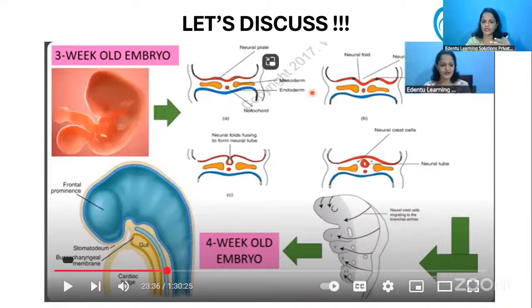Okay, that is the one that is going to form the alimentary canal in the future. Our primitive oral cavity will be separated from the future foregut by a membrane which is called the buccopharyngeal membrane. So what are the germ layers forming this buccopharyngeal membrane was the question, and it is formed by the ectoderm from this primitive oral cavity and endoderm from the foregut. Okay, primitive foregut. So that was the answer.